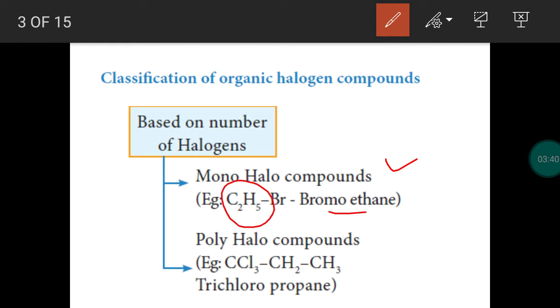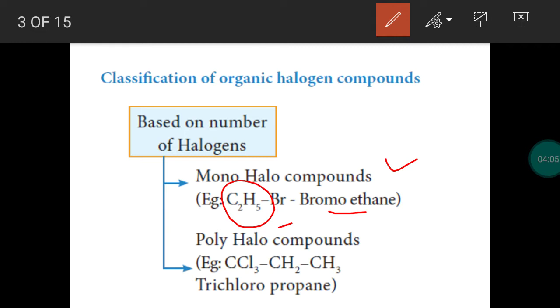You can take C2H6 ethane. Ethane is an alkane, second member of alkane, C2H6 ethane. Structural formula CH3CH3. Now hydrogen is replaced by a halogen. Bromine replaces the hydrogen in the ethane, so it is called bromoethane. The compound has only one halogen, so this is an example of monohalogen compound.